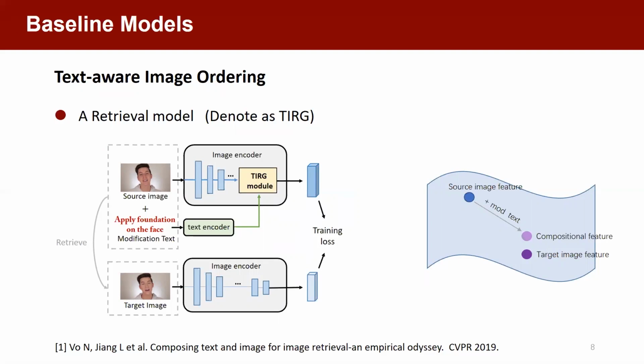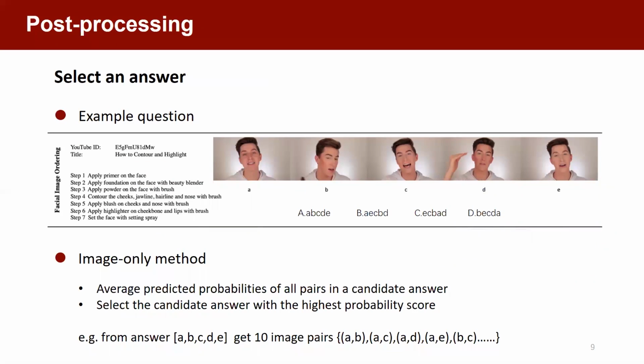The input of the model is a triplet, and the output is a feature matching score. This model uses text embedding to modify the source image representation, and pushes the modified image feature to be closer to the target image feature in the vector space. You can refer to the original paper for details. Now, we have two baseline models and can train them on the YouMakeup dataset.